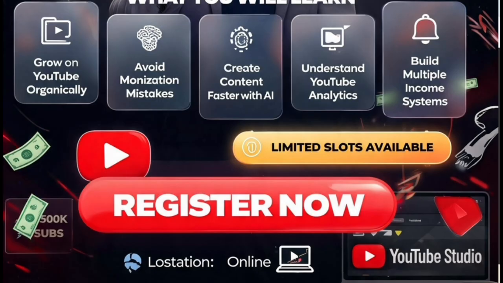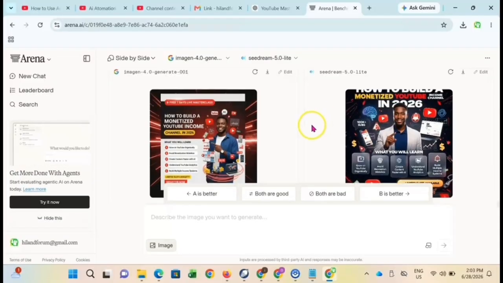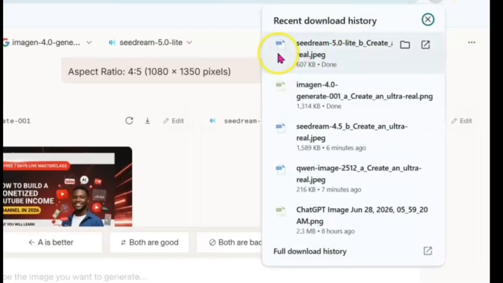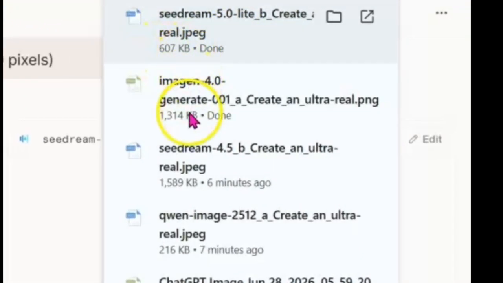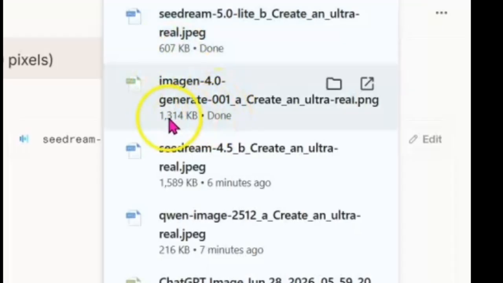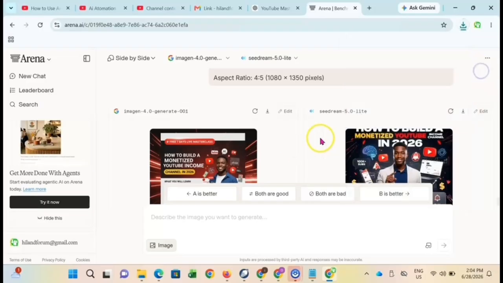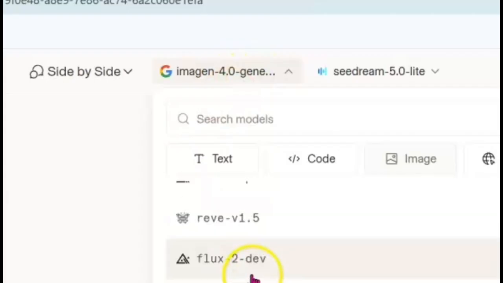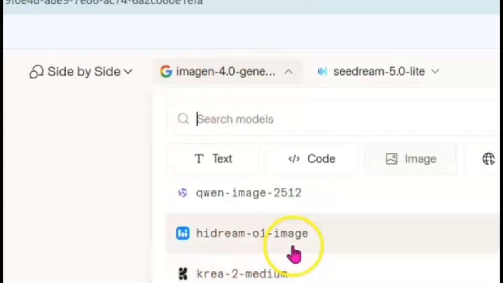Now, don't forget that we actually told ChatGPT to make the design look like that of YouTube. That's why you're seeing a combination between black and red and some other colors that YouTube uses. So they are trying to mimic YouTube. Black, white, and red are the major colors in all the designs because of the way we told ChatGPT. Now, when you look at the Seedream 4.0, 4K, 5.0, 690 MB, I think Google Imagen has quality in terms of what you are downloading.